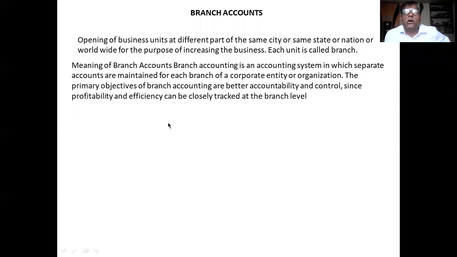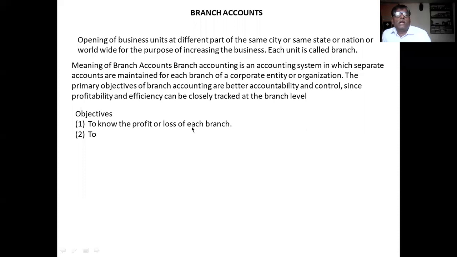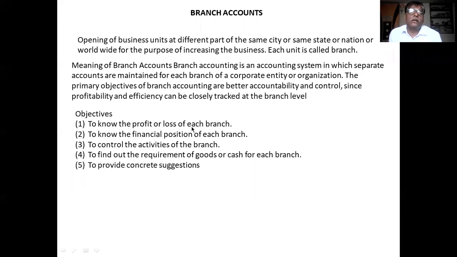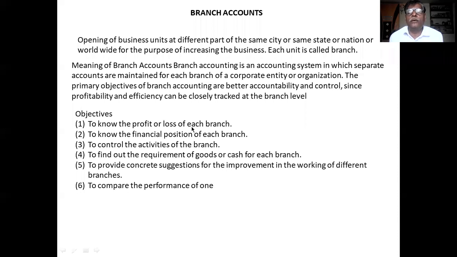Okay, these two are the meaning of branch and branch accounting. Then come to the objectives of branch accounting. What are the objectives? The first objective of branch accounting is to know the profit or loss made by each branch. Whether the branch is earning profit or not, what is the position of that branch, to know it, we prepare the branch accounts.